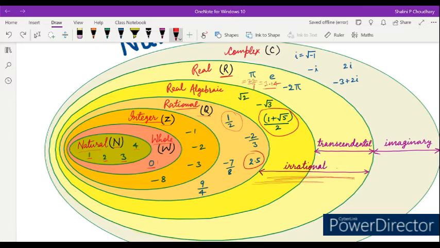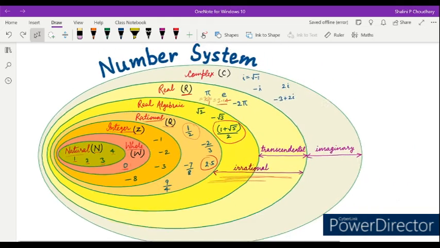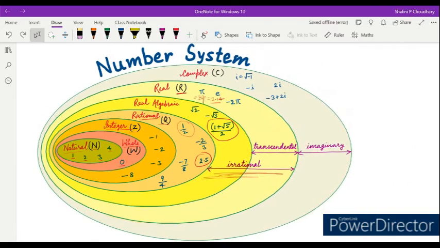Now, complex number. What is a complex number? It is called a complex number because it has both real and imaginary values. Like if we have x square minus 1 equal to 0, we can find that x square will be equal to 1, so x will be equal to plus minus 1. So x has two values.